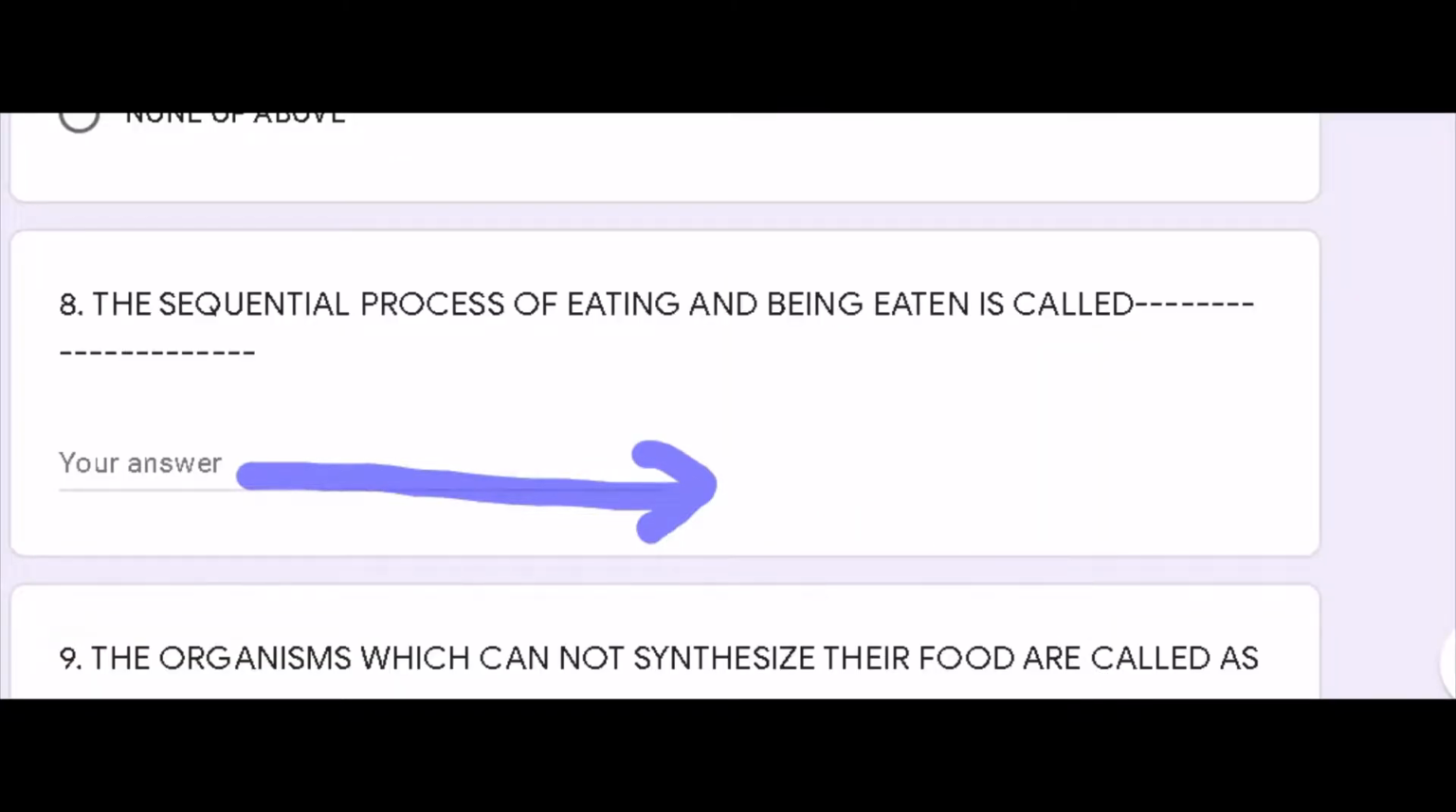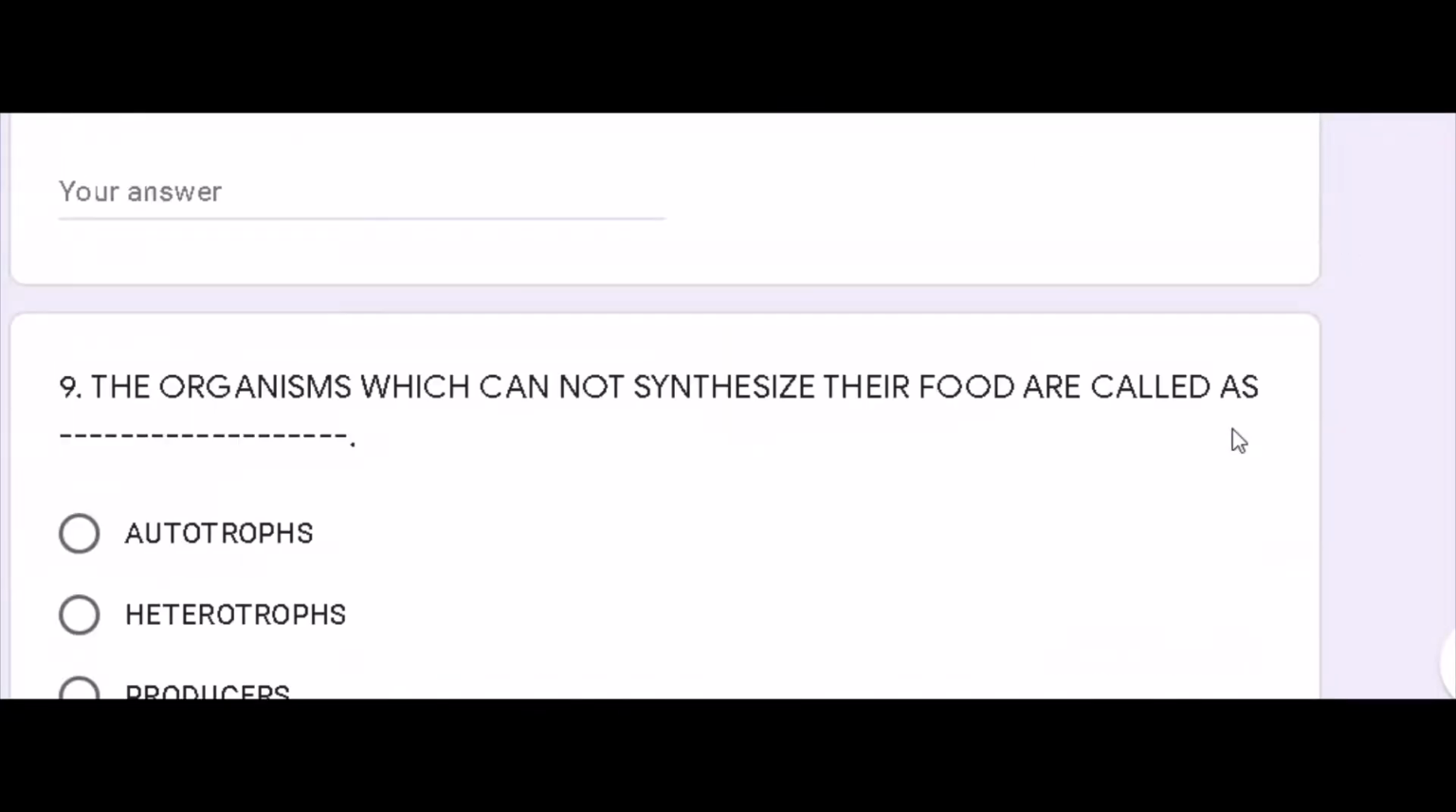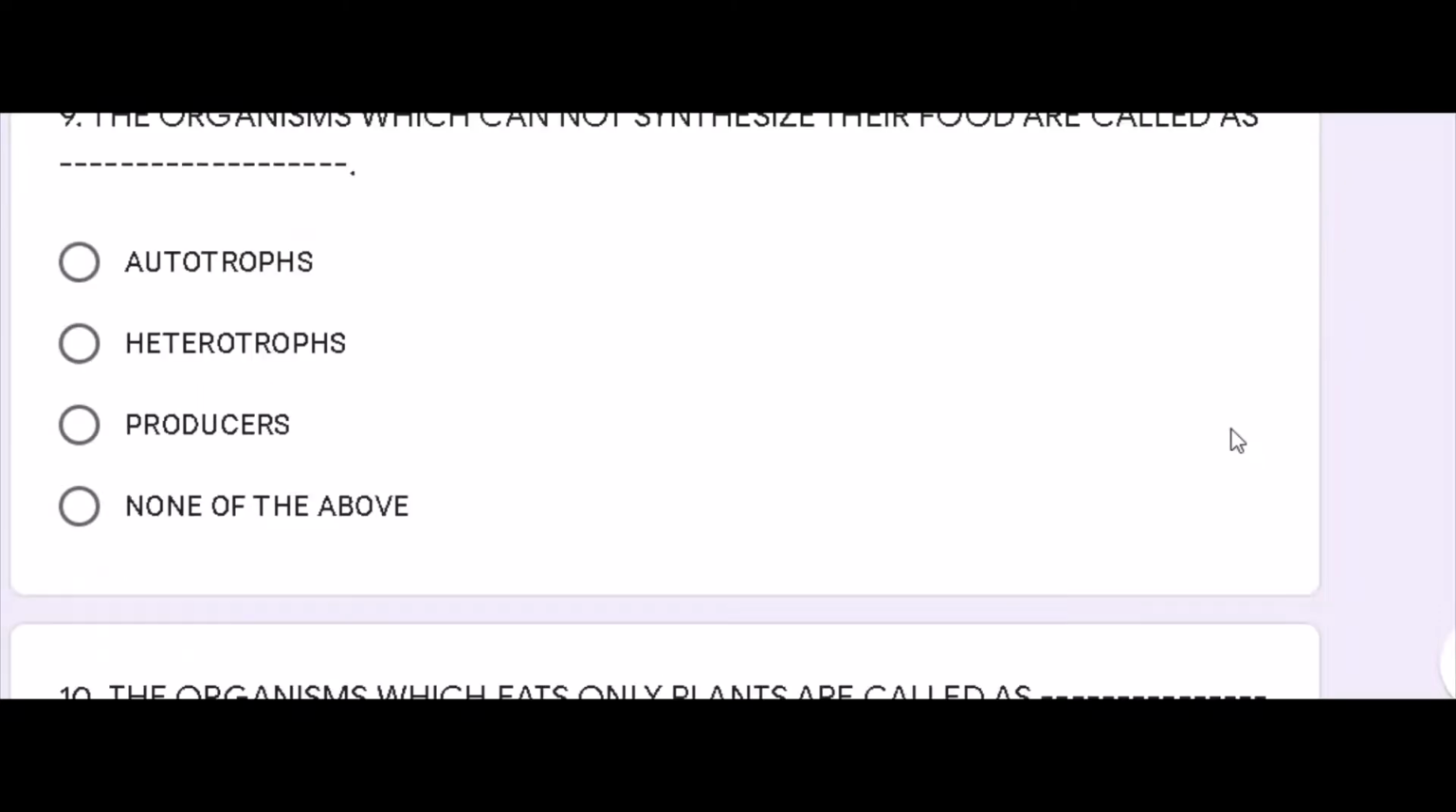Now we are moving to our question number 9, which is: the organisms which cannot synthesize their food are called as. Now, which cannot synthesize their food means? That means which cannot prepare their food themselves. So what do we call such types of organisms? So here are the options of your question number 9.